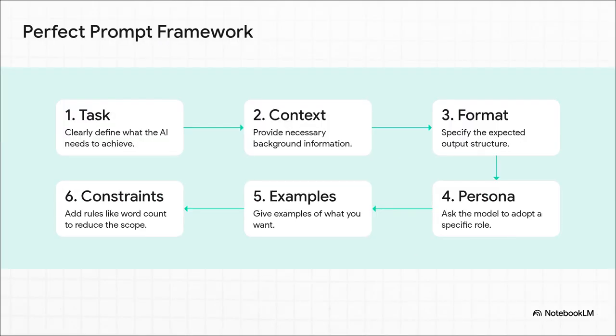And all of this leads us to the ultimate takeaway, the 6-part perfect prompt framework. Just think of this as a checklist. Number 1, task. What exactly do you need it to do? 2, context. What background info does it need? 3, format. Do you want bullet points, a table, code? 4, persona. Who should the AI pretend to be? 5, examples. Just like in few-shot prompting, show it what you mean. And finally, 6, constraints. Give it rules, like a word count or a specific tone. Run your prompts through this checklist, and I promise, your results will get so much better.